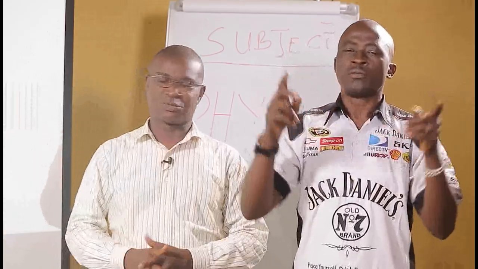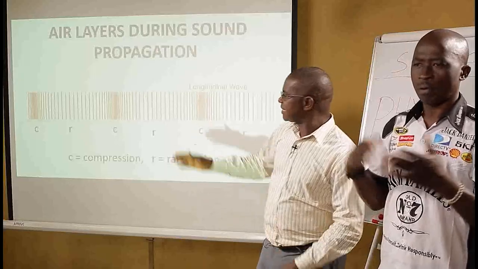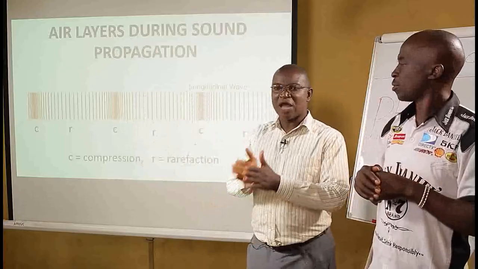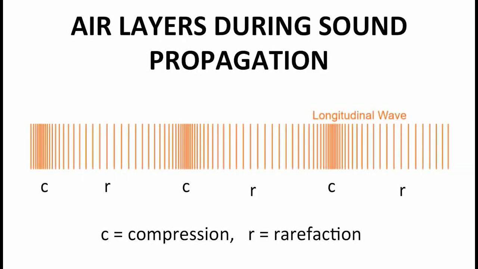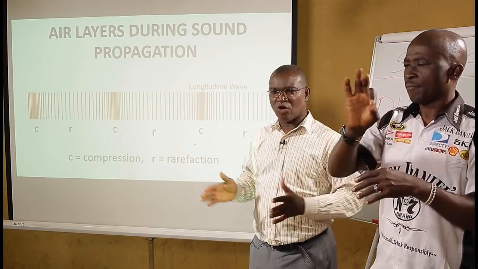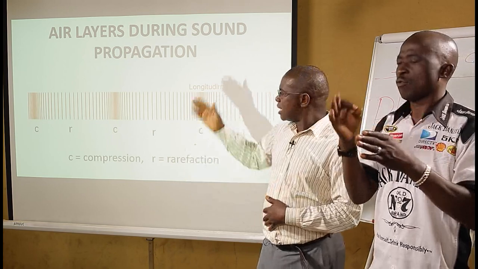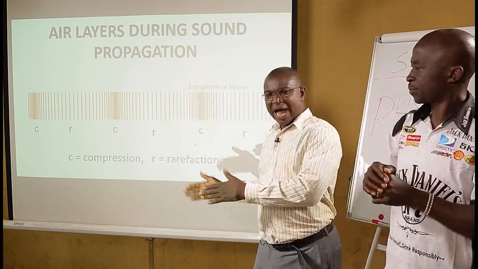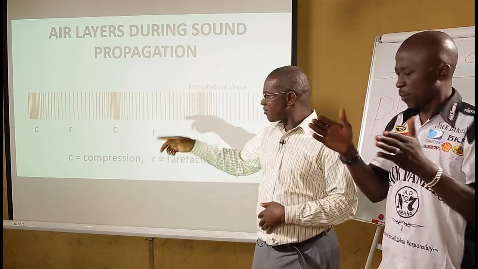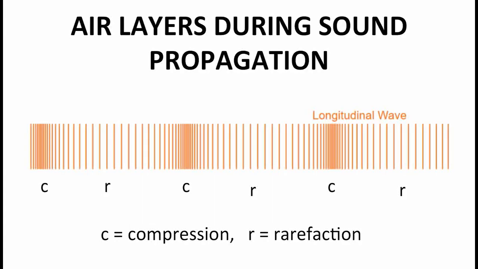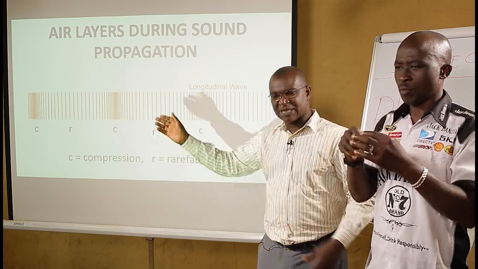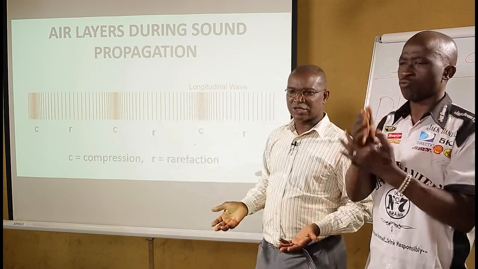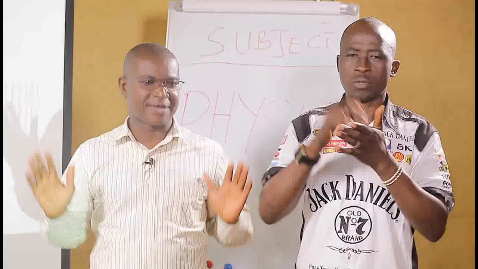That's exactly what happened. On this diagram, you can see that the C there represents compression. C is compression, while the other is rarefaction. Rarefaction is a concept talking about expansion of layers. Now, they are adjacent to each other: compression, rarefaction, compression, rarefaction, compression, rarefaction. As that is happening, the wave is traveling through, sound is passing through. Anytime somebody talks, that is exactly what happens in air.